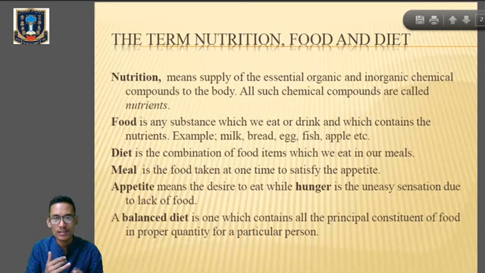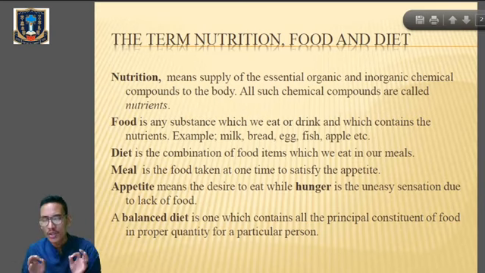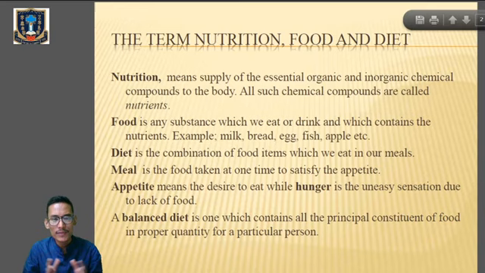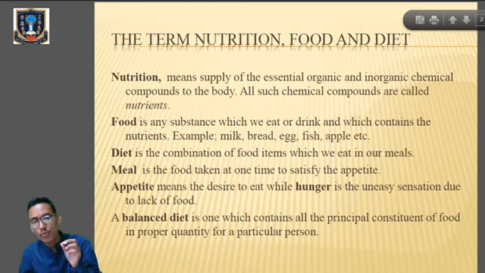Nutrition can be defined as the essential supply of organic and inorganic chemical substances to the body, which are known as nutrients. And those nutrients should be present in the substances which we eat or drink, which is called food. Diet means the combination of the food items which we eat or drink in our meal. And what is a meal? The process where we take food in order to satisfy the appetite. And what is appetite? The desire to eat when we are feeling hungry, the uneasiness due to lack of food.